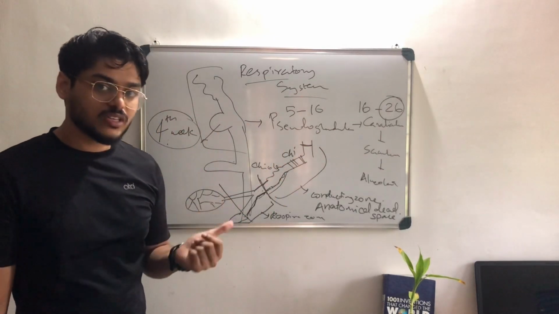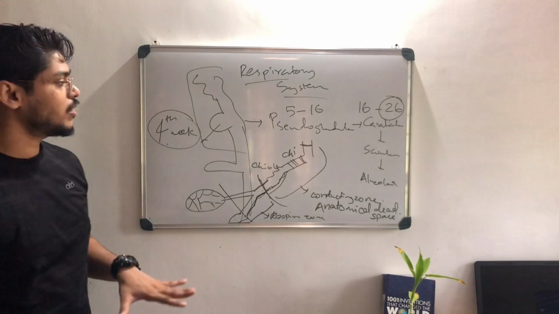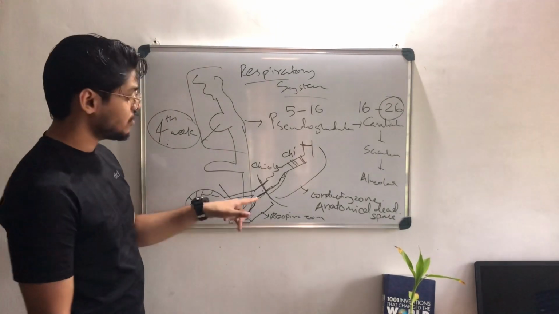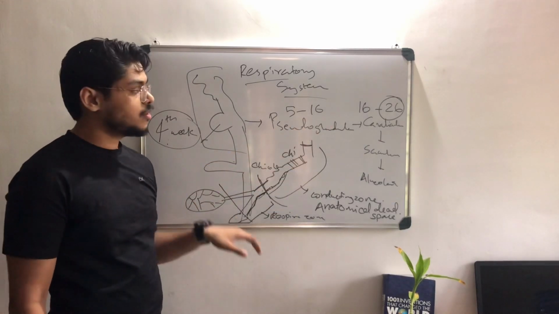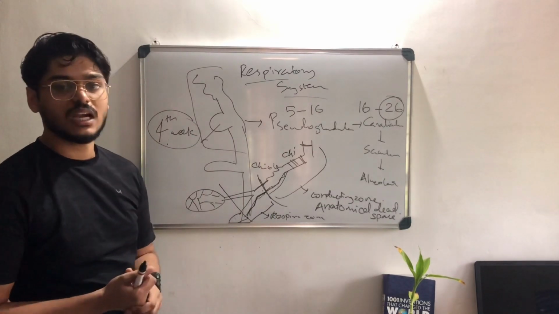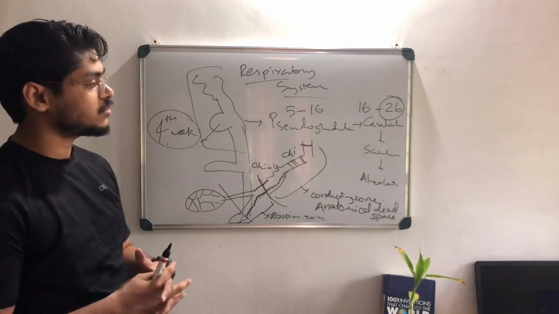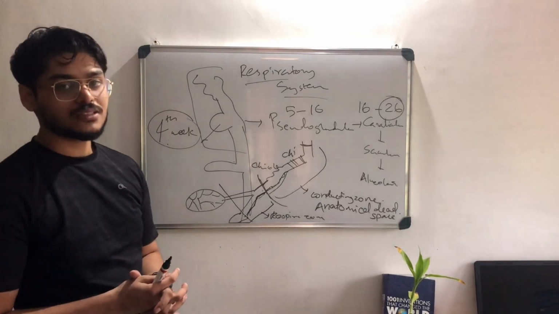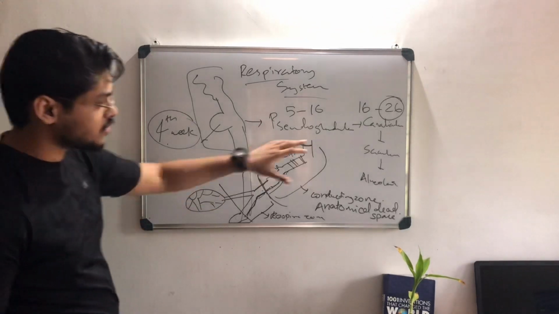If it is before the 26th week, the possibility for survival is very low. Why? Because the respiratory part is being formed in the canalicular stage. So if it is after the 26th week, the child can undergo respiration. But before the 26th week, there is very little chance of survival. That's why the 26th week is very important.